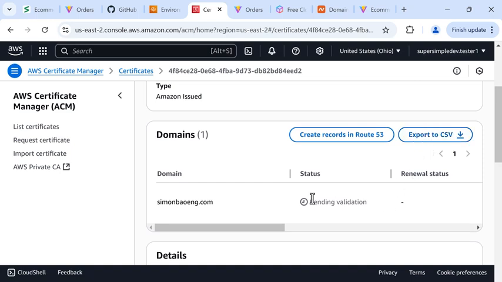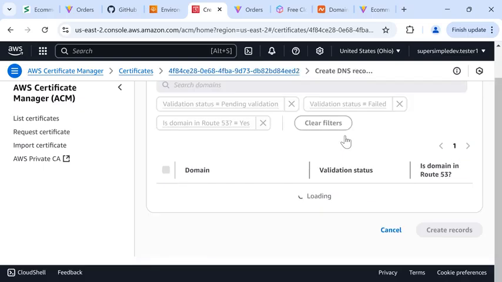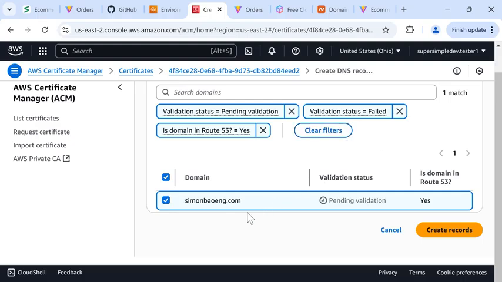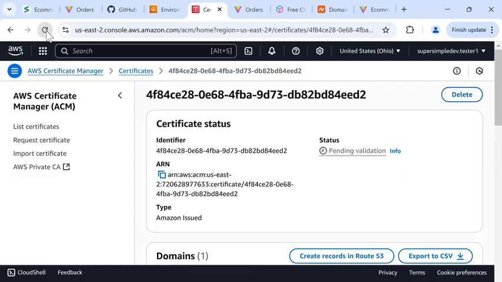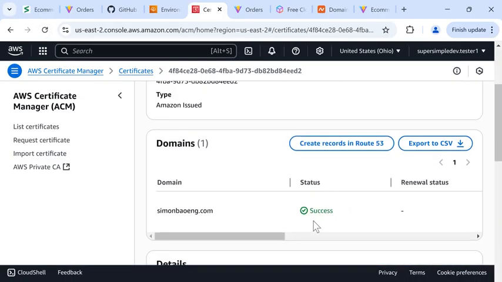And now, AWS needs to confirm that we own the domain name. That's why it says pending validation. To do that, we can just click this Create Records in Route 53 button. If you don't see this, please check the AWS troubleshooting guide. And it should show up here, and we'll click Create Records. And we'll wait for this to finish. We may need to refresh a few times until it says it was successful.